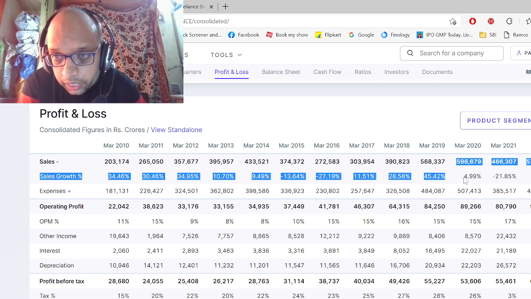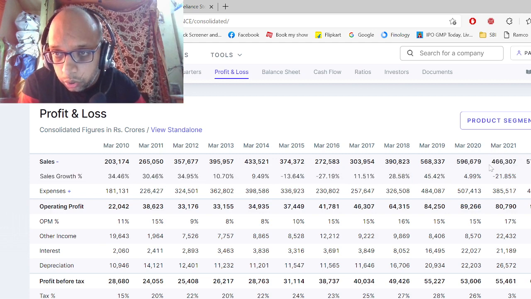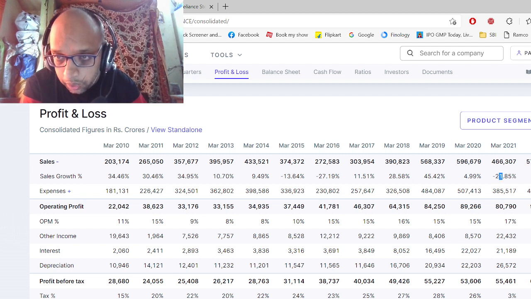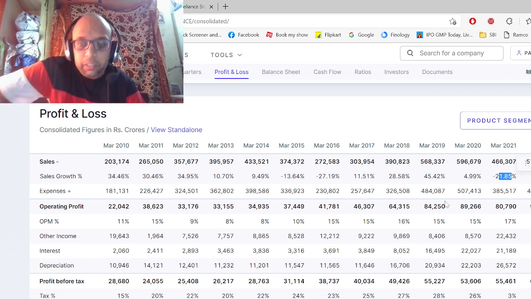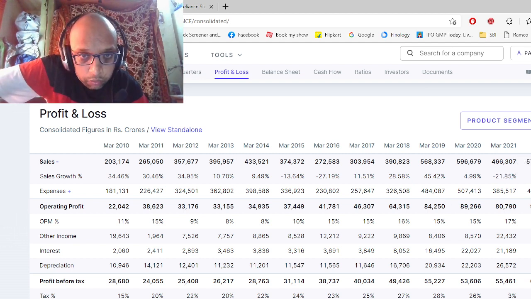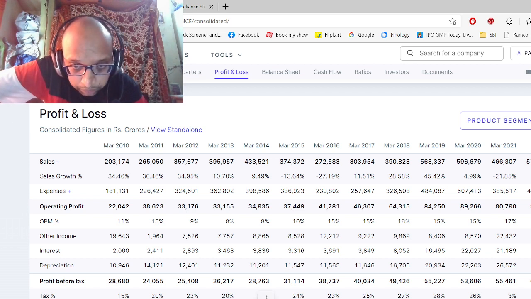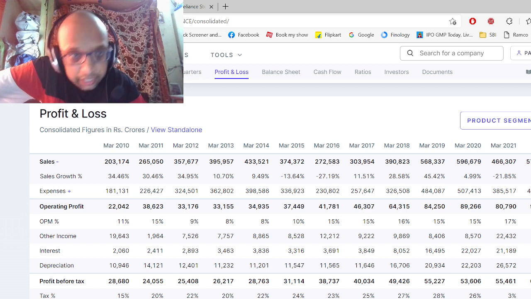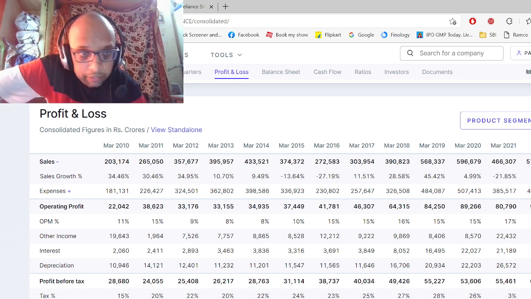Later on, the next year, it has grown just 5% per annum, and after that, March 2021, a little bit down. Business is a bit down, but still it's fine because there are not too many fluctuations in the business. And we need to check the net profit also. See, net profit is also increasing very well. There is not much problem in the net profit. Every year it's increasing, and along with that we will see the operating profit margin also.